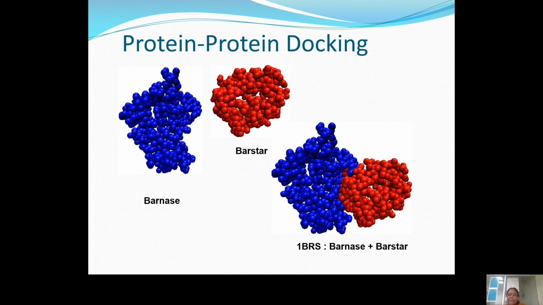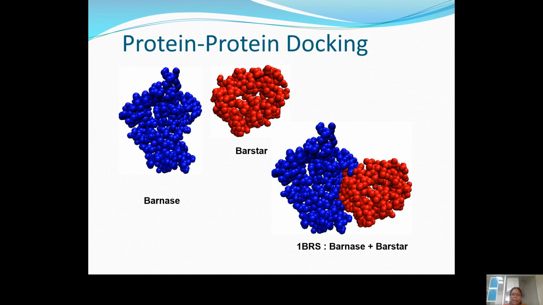The example here is 1BRS, Barnase plus Barstar. Both the receptor molecule and the ligand here act as proteins. It revolves around the protein, where the inhibition takes place and where the non-bonded interactions can take place, which bind together and result in the Barnase-Barstar complex.